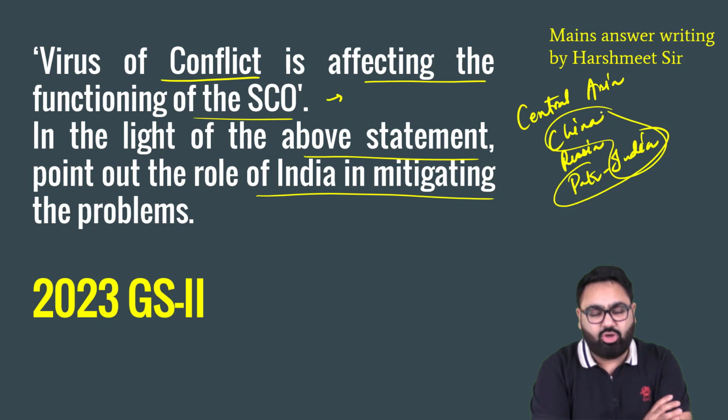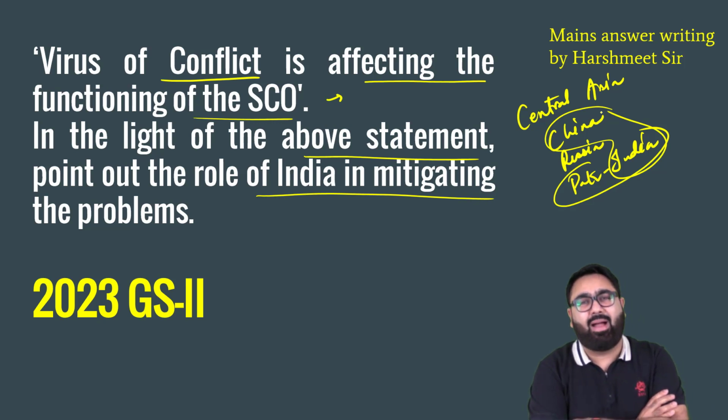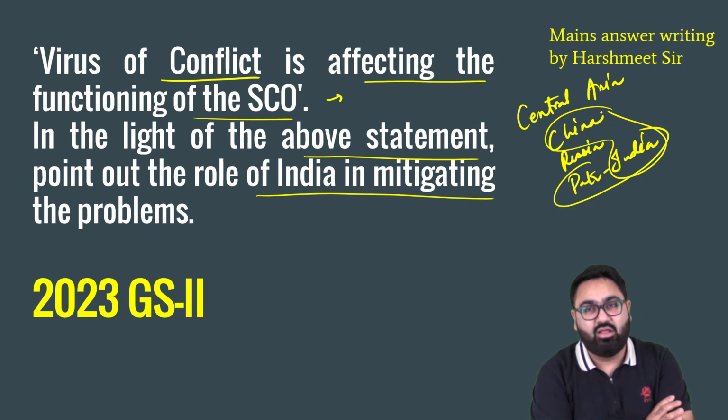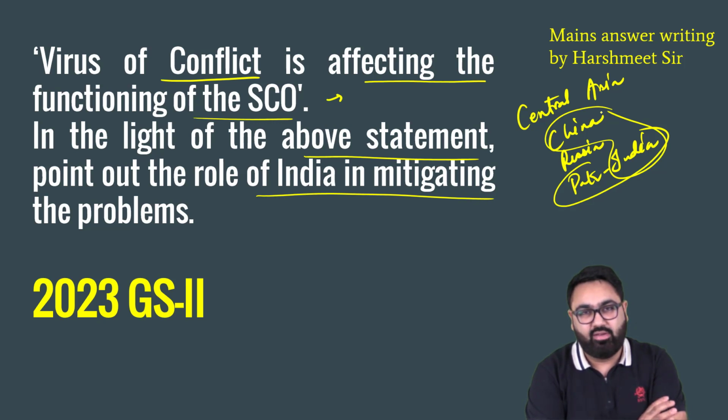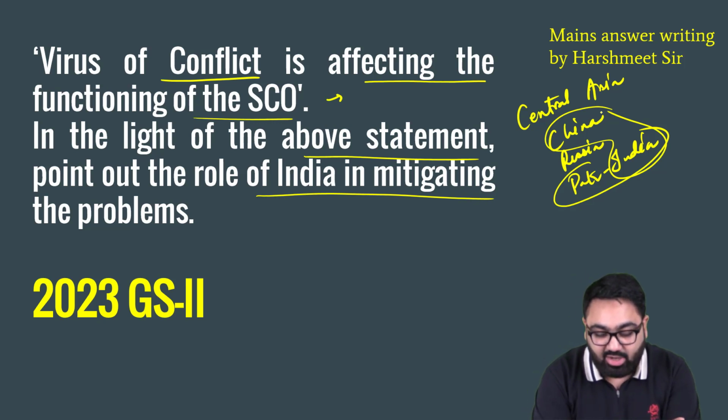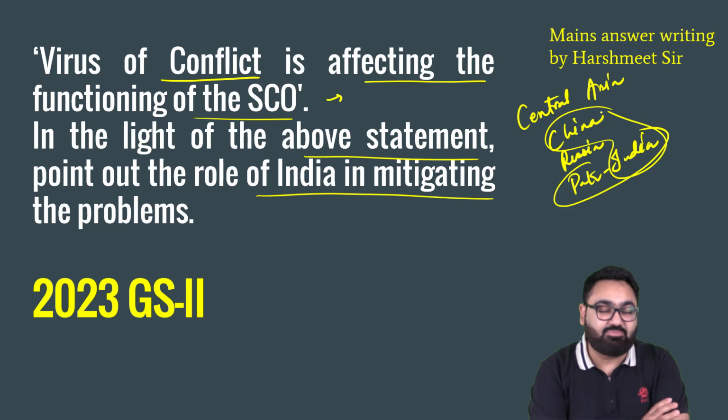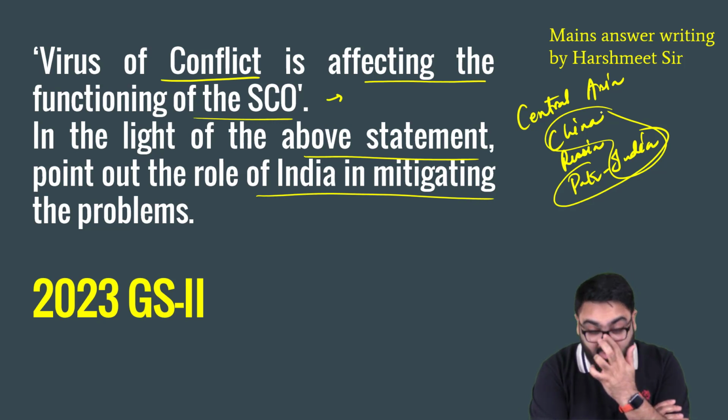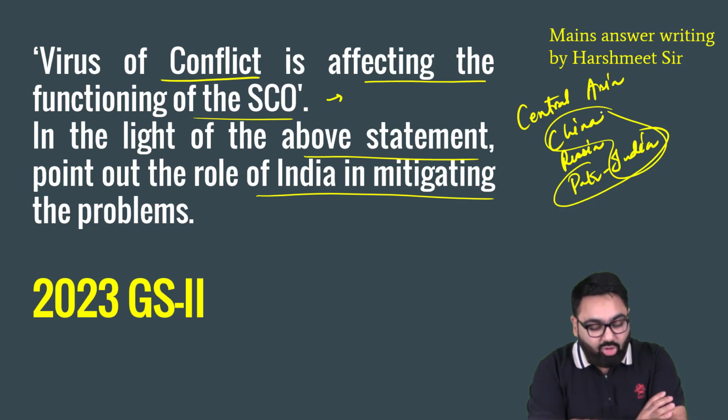There is also not an open but a kind of backdoor conflict between Russia and China, over who will take a bigger role here. Because this organization, when it first started, was an initiative by China, that is why it's called Shanghai Cooperation Organization. But Russia also considers itself as being very close to Central Asian countries, and they also see themselves as the primary operating country here. So there are internal conflicts here. That is the first part that you have to answer. Give examples of the internal conflict. Then the role that India plays.